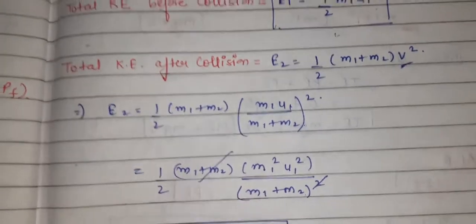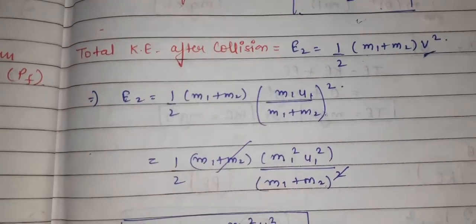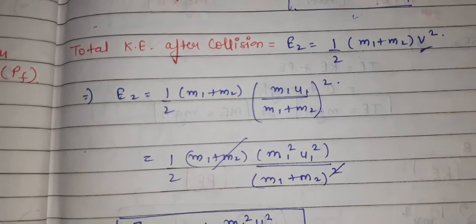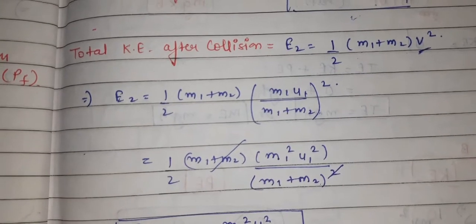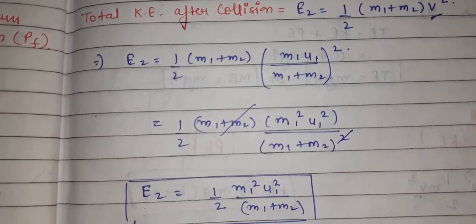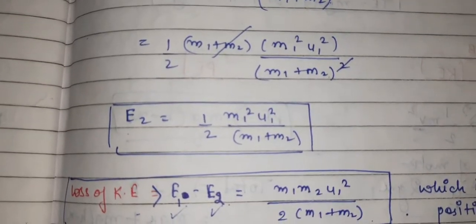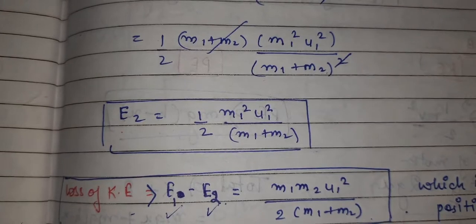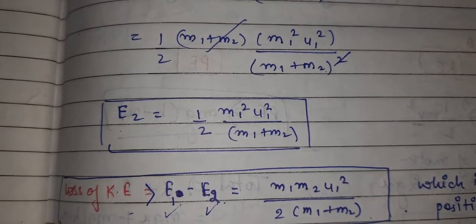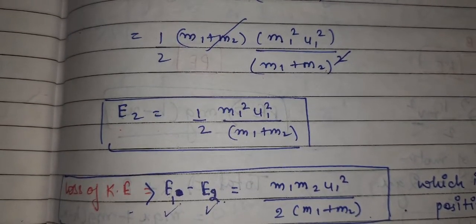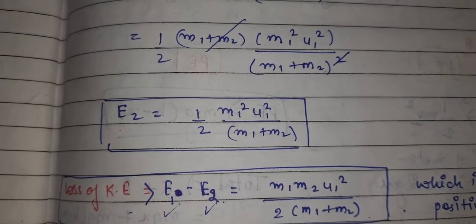I have simplified the whole equation by squaring, and after simplification I got that the E2 value is half m1 u1 square divided by (m1 plus m2). So we have both energies: the kinetic energy before the collision and the kinetic energy after the collision.